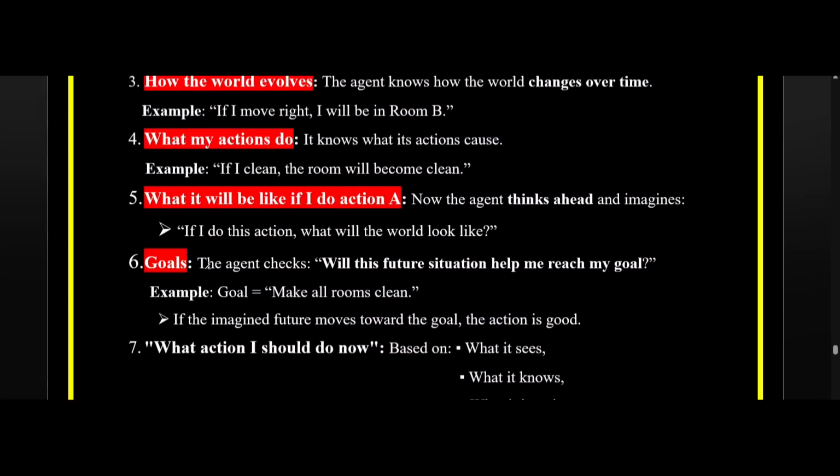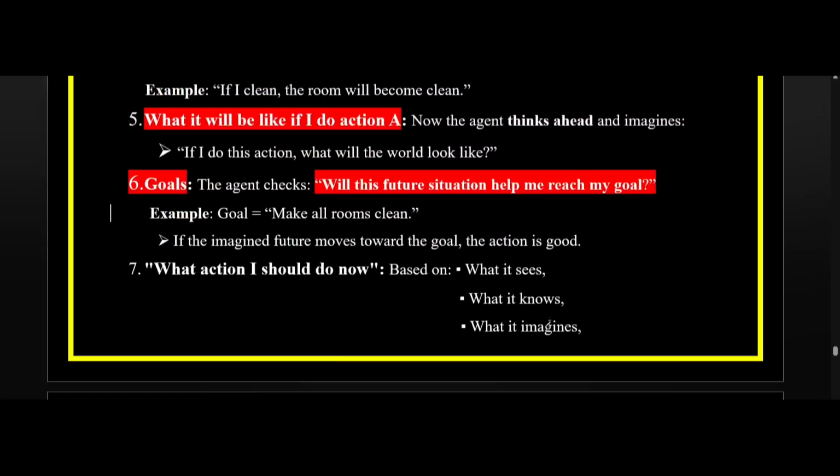The next one is goals. The agent checks, will this future situation help me to reach my goal? The AI agent asks this particular question to itself. If it gets a response as no, then it won't take the particular action. It changes to another action. In the vacuum cleaner example, we have discussed that the goal of that smart vacuum cleaner is to make all rooms clean. If the imagined future moves towards the goal, then the action is good.